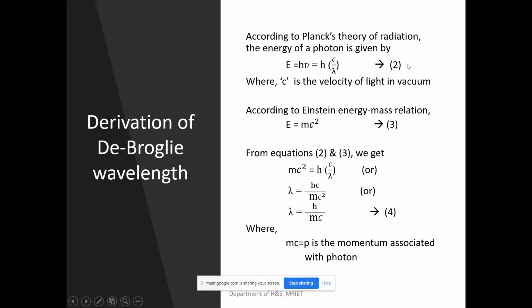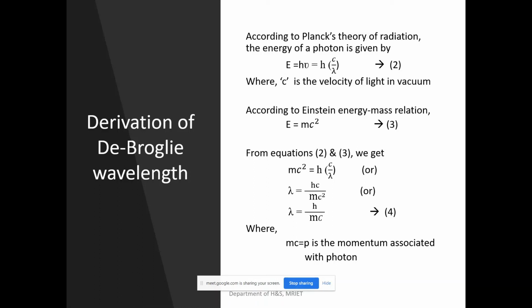Okay, and according to Einstein's special theory of relativity, the famous energy-mass relation is E equals mc square, isn't it? Here m is the mass of the particle, and c is the velocity of light.